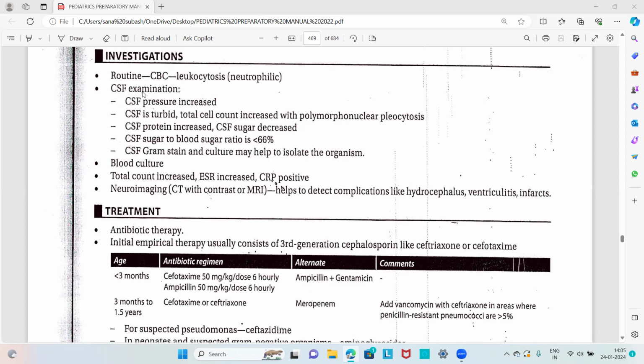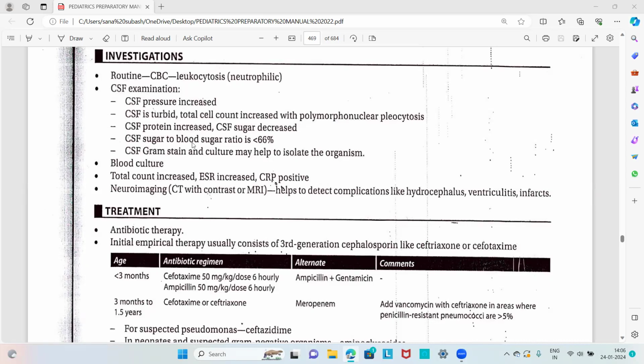See, in that CSF examination, the pressure of the CSF is increased and the CSF is turbid. Total cell count is increased with polymorphonuclear leukocytes. Then the CSF protein is increased and CSF sugar is decreased, and the CSF sugar to blood sugar ratio is less than 66%. CSF gram stain and culture may help to isolate the organism. So these are the CSF findings in the case of acute pyogenic meningitis.